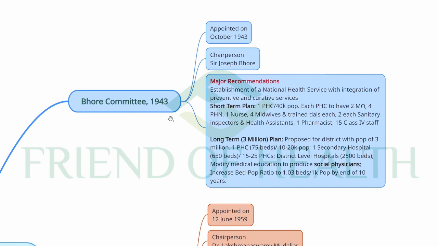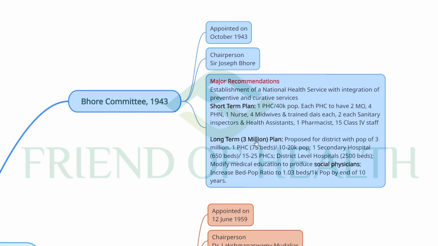Major recommendations of Bohr Committee 1943 is establishment of a National Health Service, NHS, with integration of preventive and curative services. Short-term plan is 1 PHC per 40,000 population. Each PHC to have 2 medical officers, 4 public health nurses, 1 nurse, 4 midwives and 4 trained DIs, and 2 sanitary inspectors, 2 health assistants, 1 pharmacist and 15 class 4 staff. So these are important recommendations for the short-term plan.